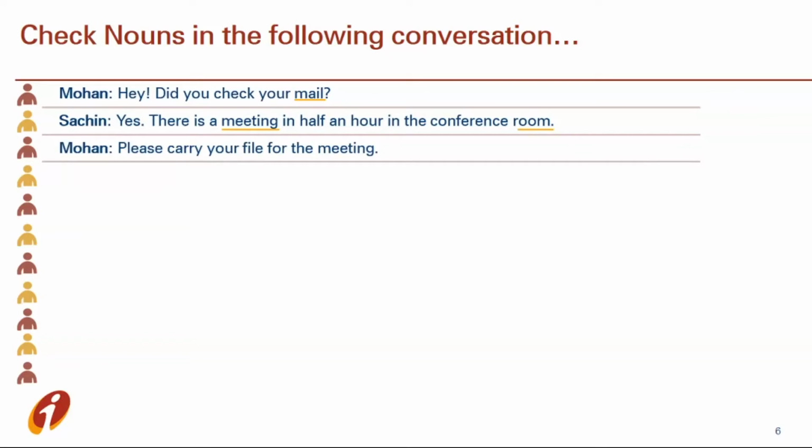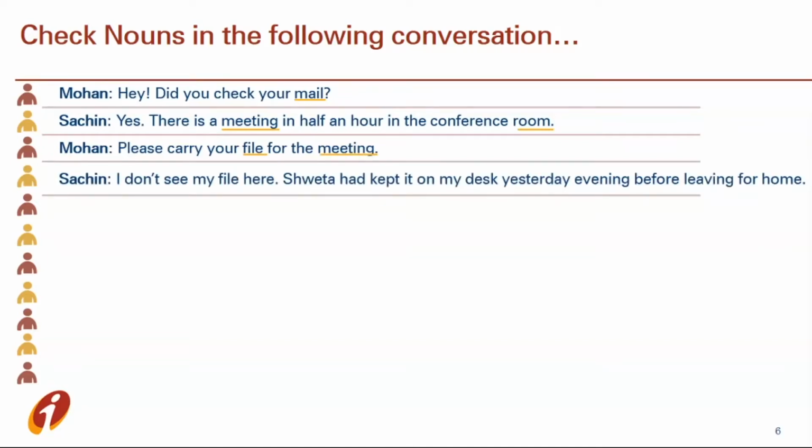Mohan: Please carry your files for the meeting. So in this sentence, the word file is an object, that's why it's a noun, and meeting is again an event. Sachin: I don't see my files here. Shweta had kept it on my desk yesterday evening before leaving for home. In this sentence, file is a noun. Shweta is the name of a person, that's why it's a noun. And desk, an object, that's why it's a noun. And evening is showing the time of the event, that's why it's a noun. And home is a place, so it's a noun.